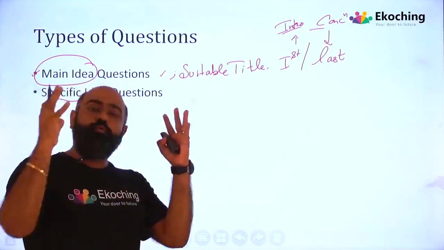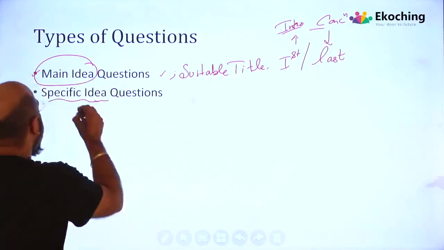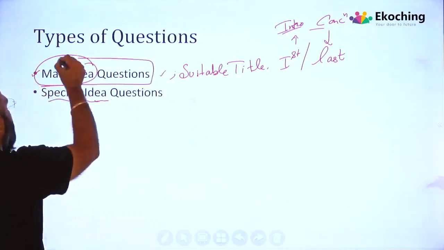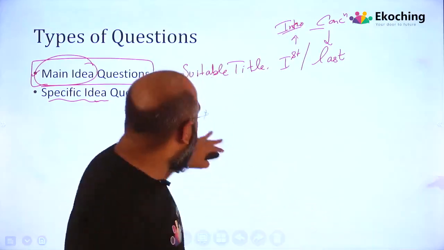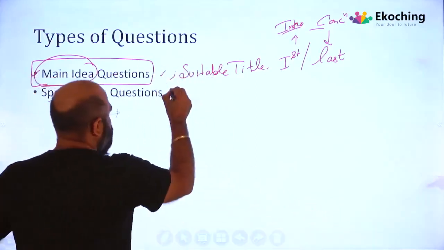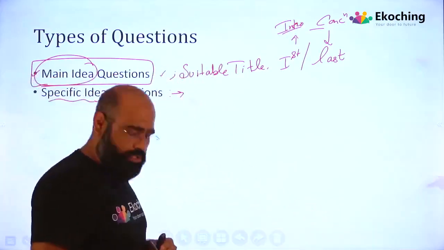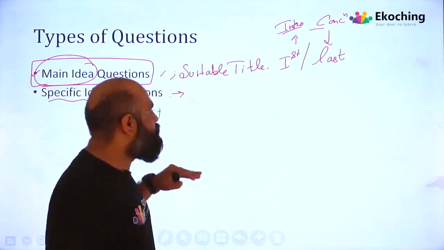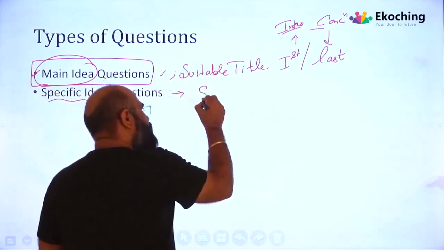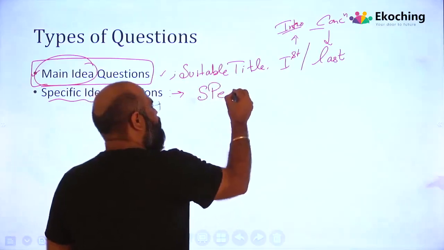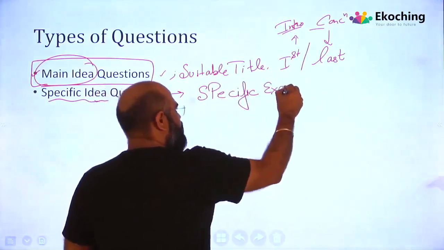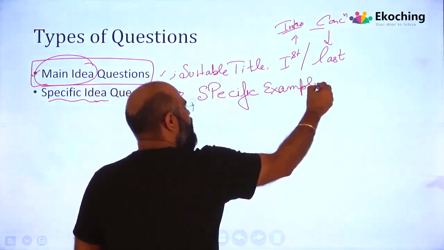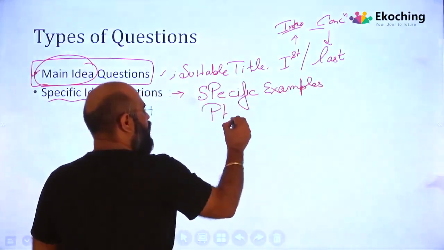अब आप उस पूरे पैसेज के अंदर देखेंगे, ये आपको बेसिकली ये पूछना चाह रहा है कि आपको पूरा पैसेज टोटलिटी में किस तरीके से समझ में आया. When we are talking about specific idea questions, what the author is trying to say is that they must have mentioned specific examples. They must have mentioned some phrases there.